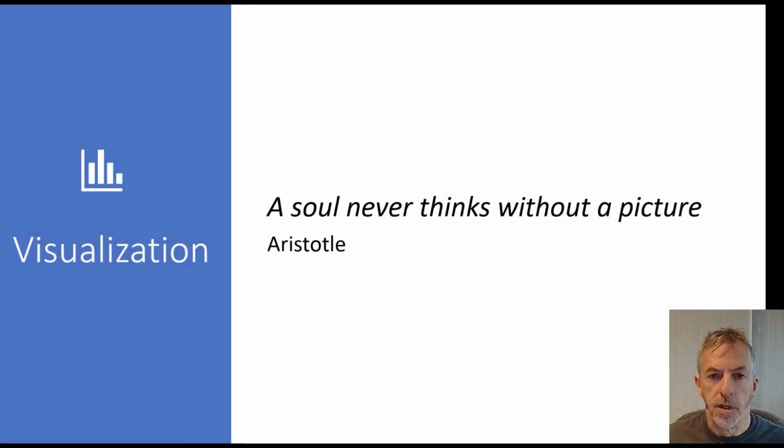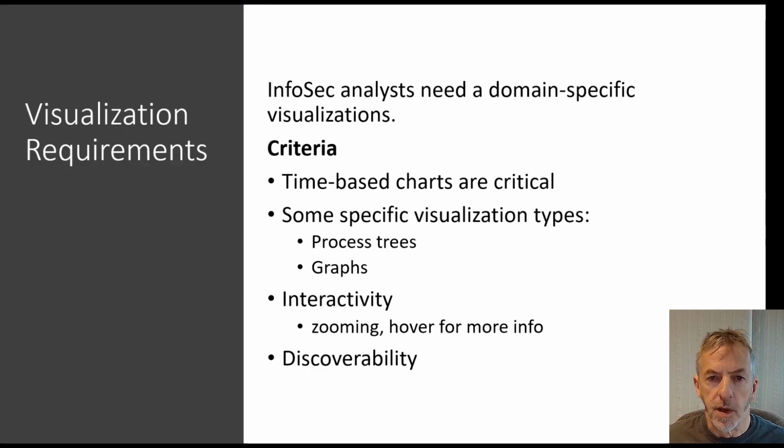So let's take a look at visualization. As I said earlier, InfoSec analysts need domain-specific visualizations. And some of the key criteria: time-based charts are critical, so event timelines. And there are also some more specialized visualization types, such as process trees and graphs, that are very useful. Interactivity is very helpful, being able to zoom in and out of very large data sets, or hover over individual items and see more information related to that item. And finally, discoverability. How do you find out which visualizations are available?